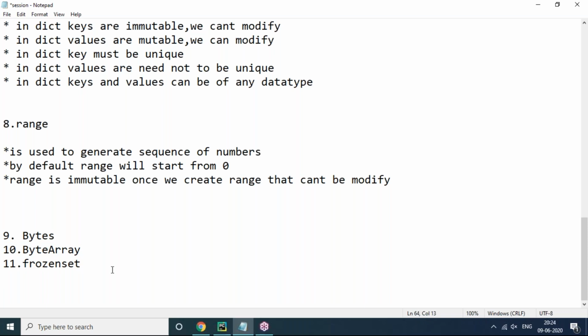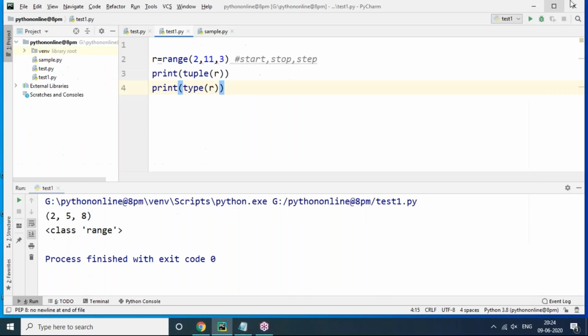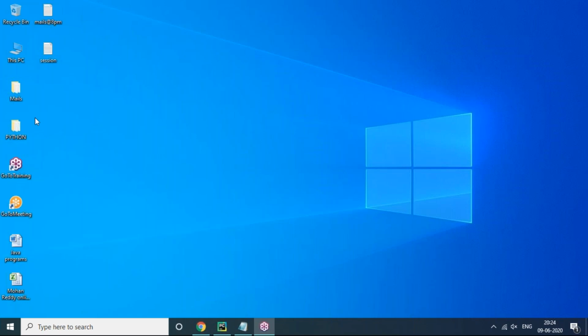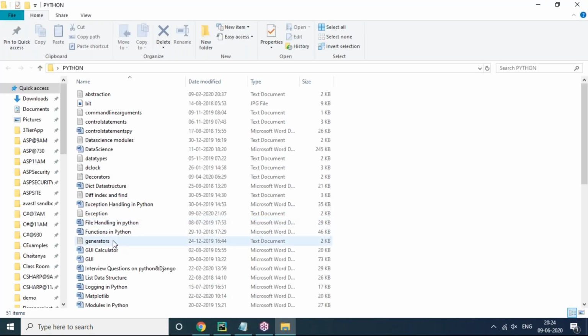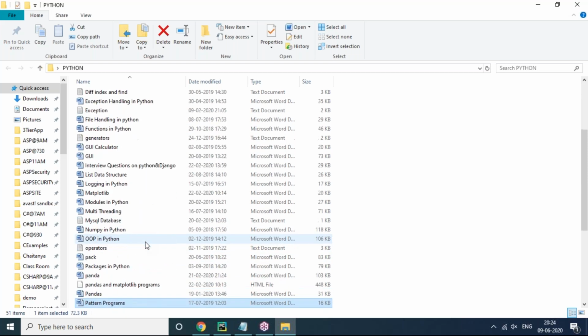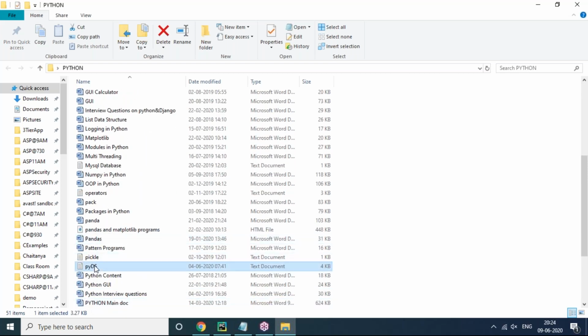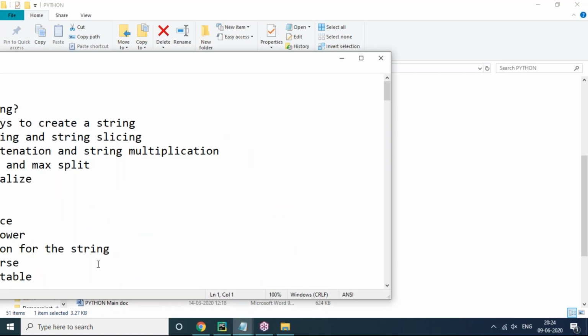But I said clearly, on each and every data structure we have to apply lots of operations. So what kind of operations can we apply? Let me show quickly. I have some documentation for that. Each and every data structure has a list of functionalities that I prepared clearly. I'll just show that quickly, what kind of operations we can apply on each data structure, but not now.